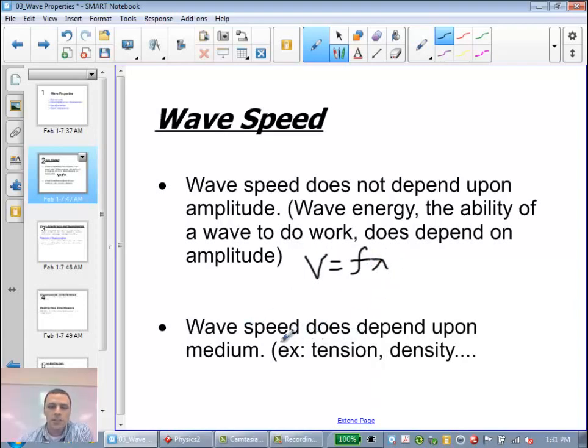What does influence wave speed is the medium that the wave travels in. This can be represented by the tension, which you changed a little bit in your slinky or coil lab, or the density. If sound travels from a less dense to a more dense material, it will cause its speed to change. So summing things up with wave speed, the amplitude will not affect the wave speed. It does affect the energy, but the wave speed does depend upon the medium.